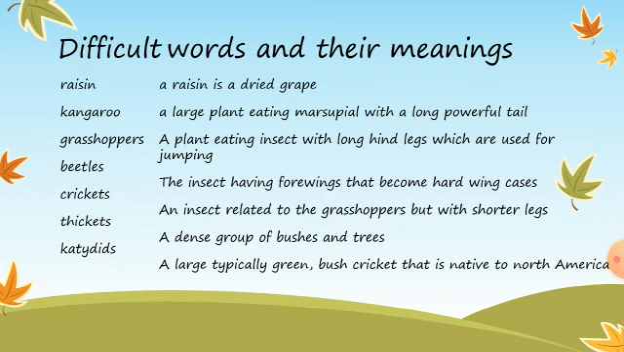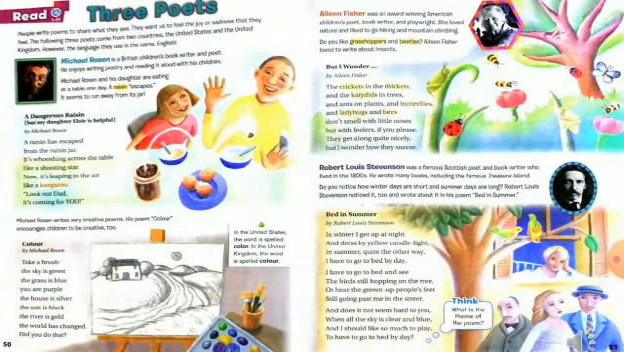Our next word is beetles, the insect having 4 wings that become hard wing cases. Our next word is crickets, an insect related to the grasshoppers but with short legs. Our next word is thickets, a dense group of bushes and trees. Our last word is katydids, a large, typically green bush cricket that is native to North America. Now, let's listen to the reading.